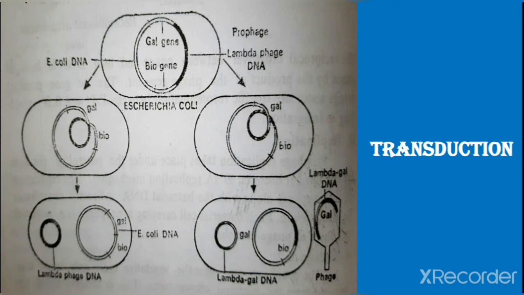Now see, excision is almost precise. The phage DNA breaks away from the bacterial DNA exactly at the point of entry. So in a rare abnormal exchange, the break occurs in such a way that the circular phage DNA molecule has a part of bacterial DNA and vice versa. Transducing viruses containing phage DNA along with part of the gal gene have been found.